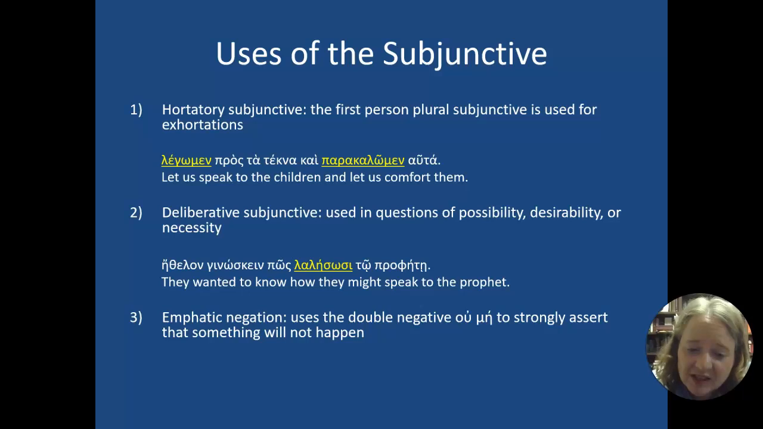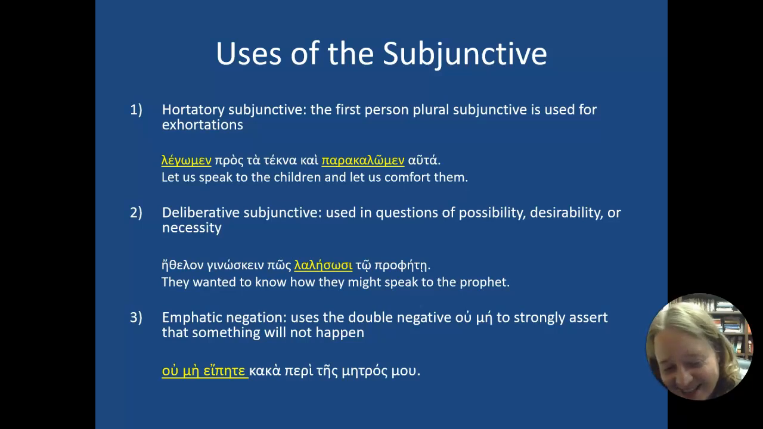You could have something that's a really strong negation. We call this an emphatic negation, which uses a double negative, so an ou and a me, to say that something will never ever happen or not happen at all. So ou me eipete kaka peri tes metros mou.